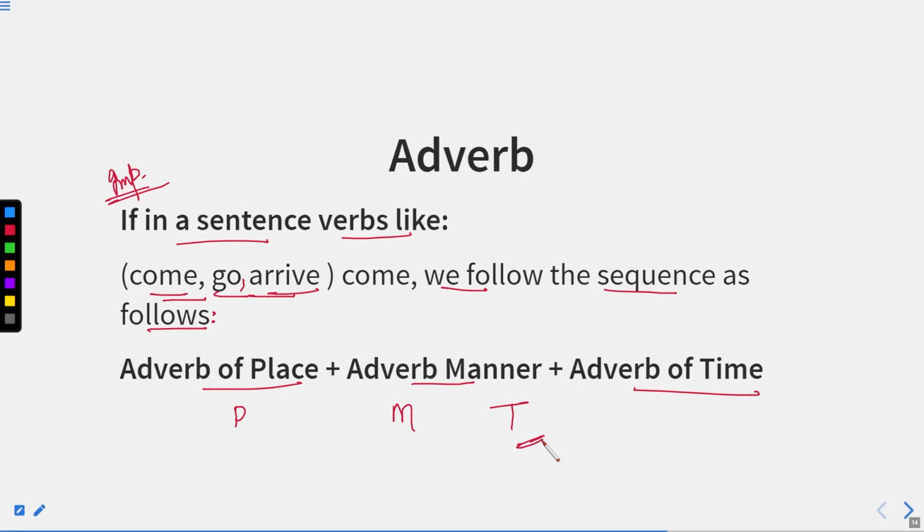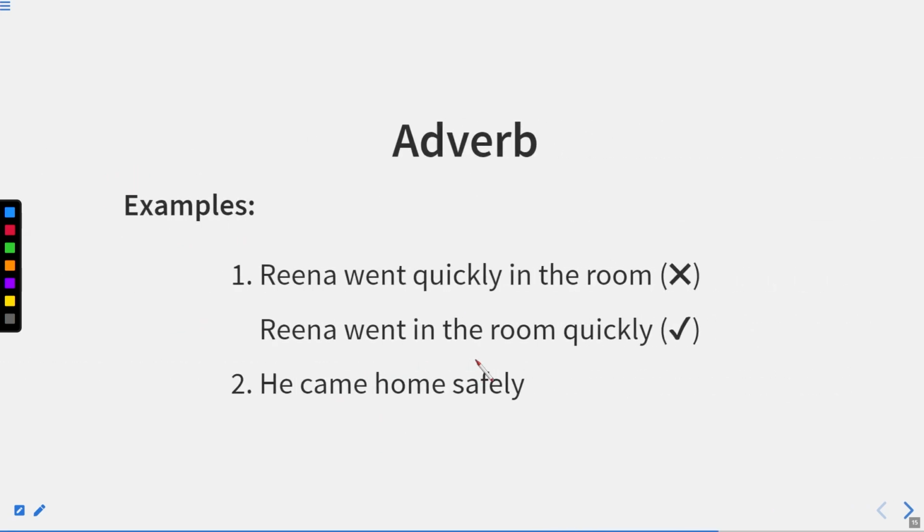Now there can be any form of come, go, and arrive. For example, if we have a verb that is come, the second form of it is came, and third form is come again. Now for go, we have go, went, gone. For arrive, we have arrive, arrived, arrived. So whenever we have any of these three verbs in the sentence, the sequence should be a slightly different. That is adverb of place, then adverb of manner, and then adverb of time. Now let us see the sentences.